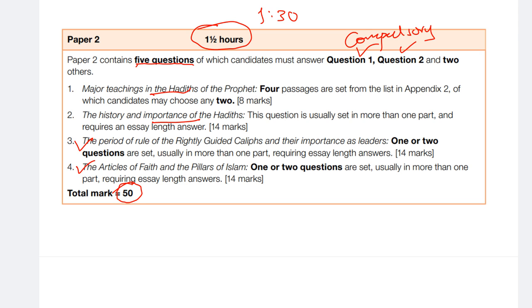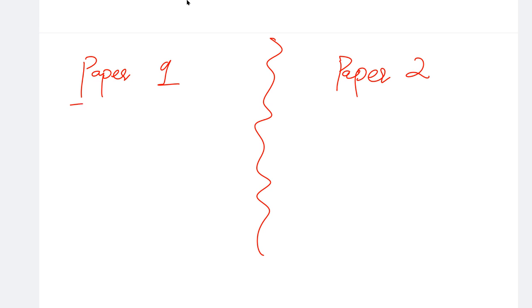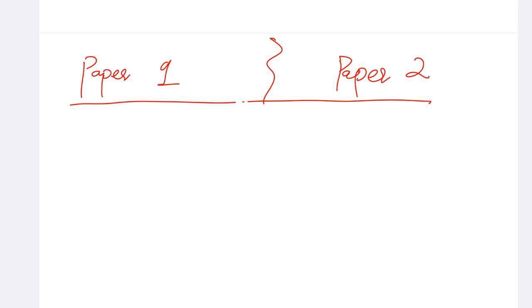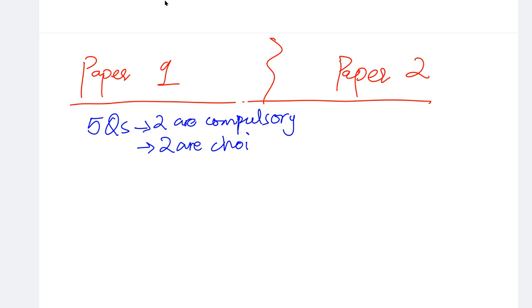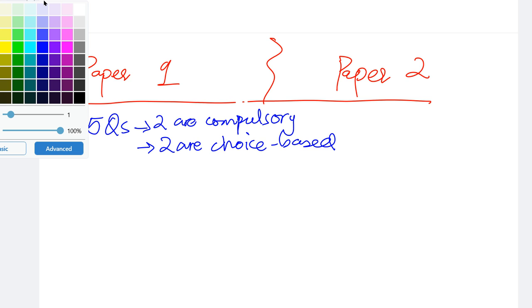So as you can see, not a lot of difference has been made to either of the syllabuses. Paper 1 is the same, paper 2 is the same. Both of these are having 5 questions, out of which 2 are compulsory and 2 are choice based. Alright? And then when we talk about the differences, that is where the thing gets a little complicated.